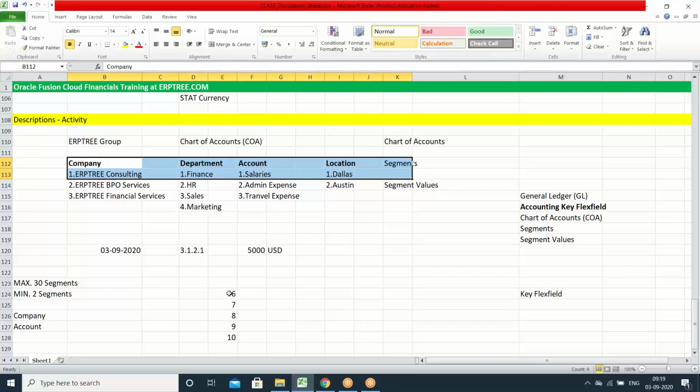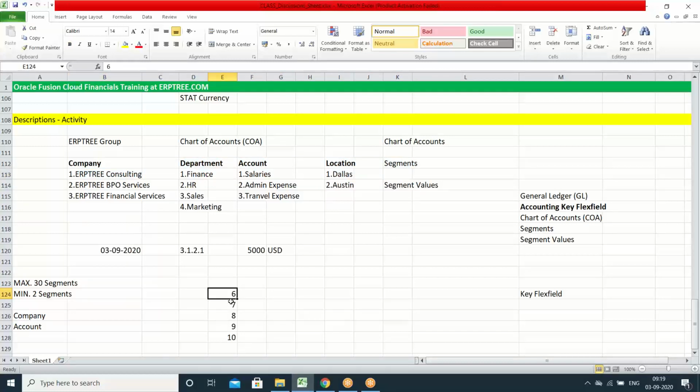So when you look at real-time implementations, we create 6, 7, 8, 9 or 10 segments. For some companies maybe 6, some 7, some 8, some 9, some maybe 10, but you should not go beyond 10. Maybe you can see some companies with 11 segments also, but we don't treat that as a best practice. Always try to minimize the number of segments. On average, if you look at many implementations, you can see 6 or 7, not more than that. What those segments are, we'll also discuss.